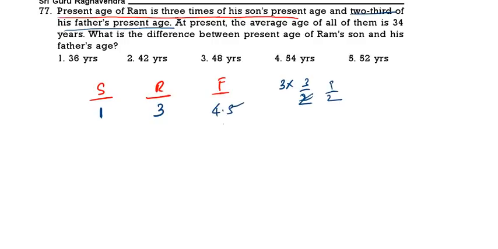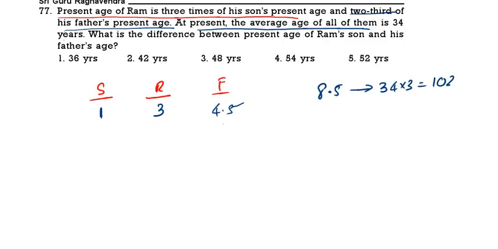This is father's age. At present, the average age of them is 34. That means what is the total? 1 plus 3, 4. 4 plus 4.5, 8.5. 8.5 is given as 34 into 3, that is 102, because average is 34, 3 persons.